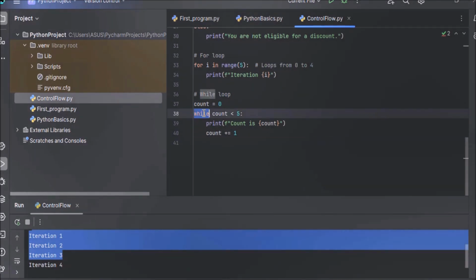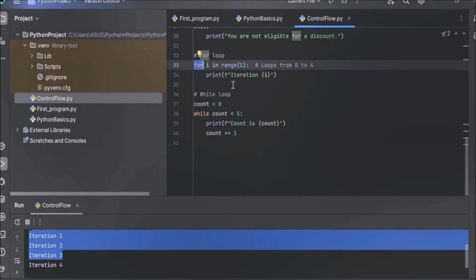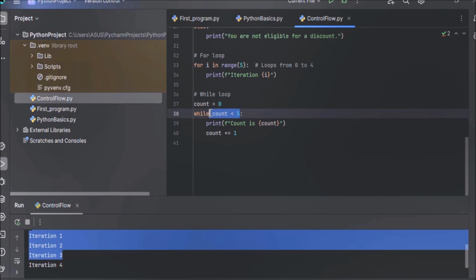With while loop, we can execute a set of statements as long as the condition is true. While is a keyword and this is a condition. Count less than 5 is a condition. And as long as this condition is true, these two statements will be executed. Whereas a for loop iterates over a sequence, in a while loop, a set of statements is executed as long as this condition is true.